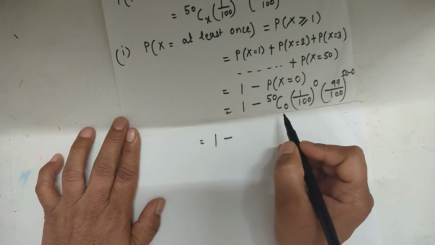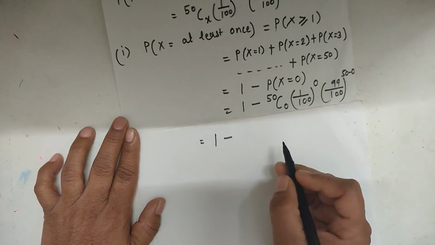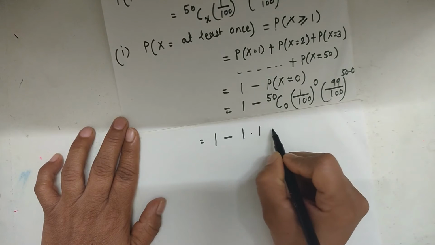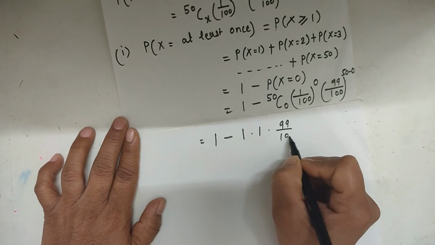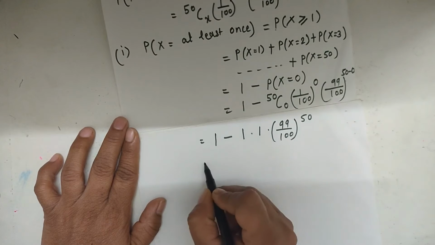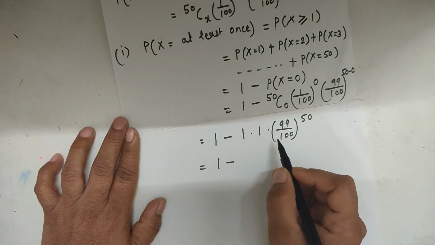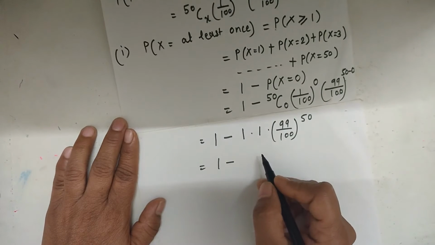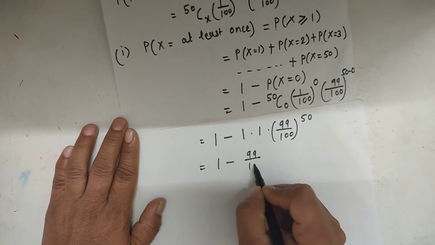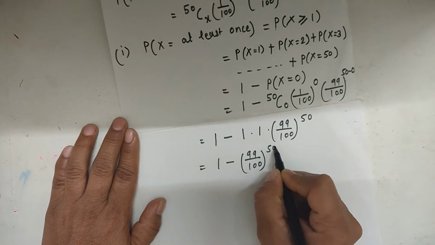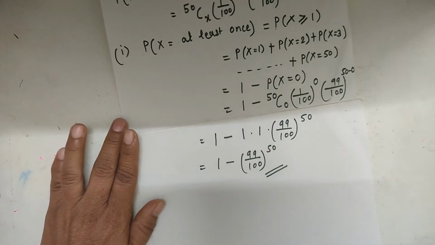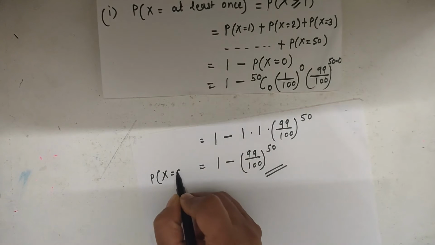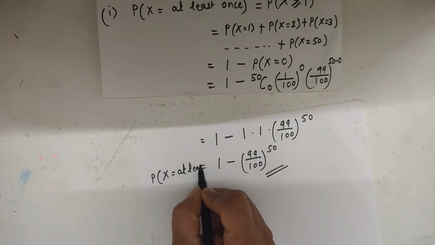The value of 50C0 is 1, and the value of 1 upon 100 raised to 0 is also 1, into 99 upon 100 raised to 50. This can be written as 1 minus 99 divided by 100 raised to 50. And this is the final answer for the probability of x at least once.